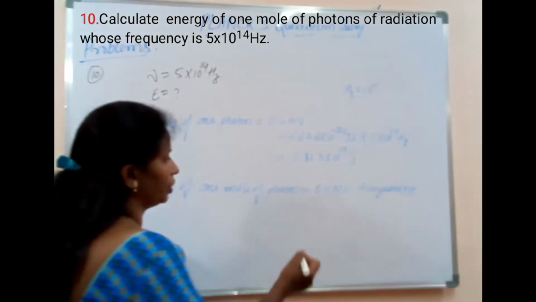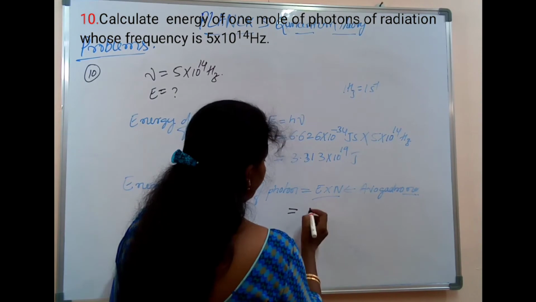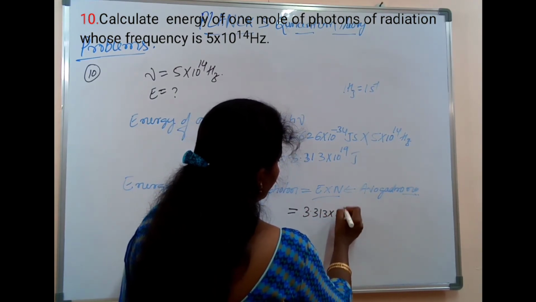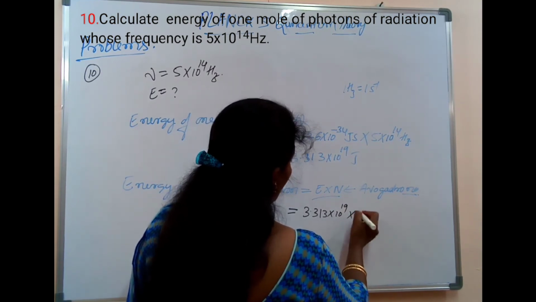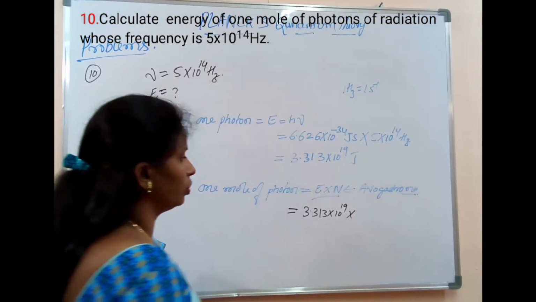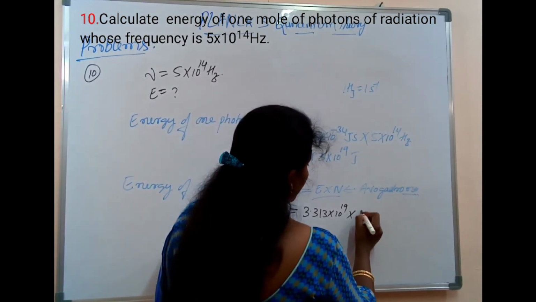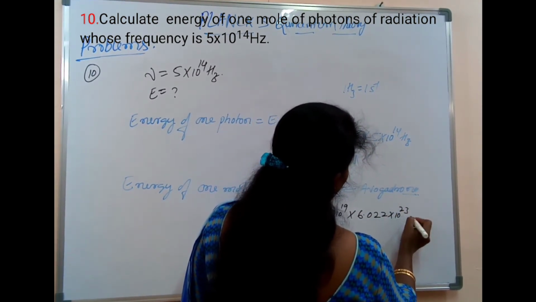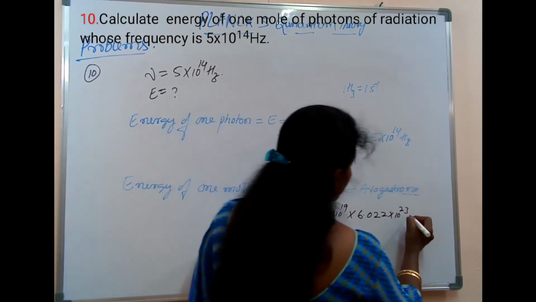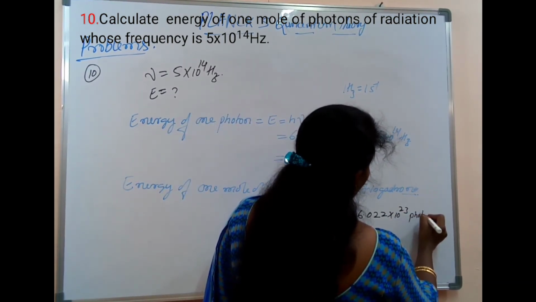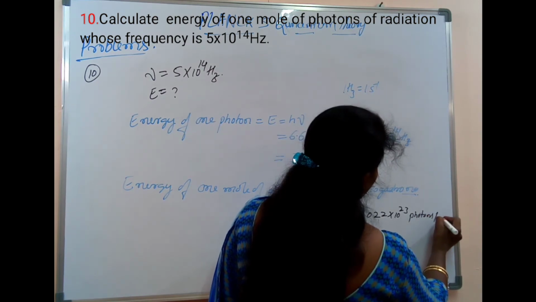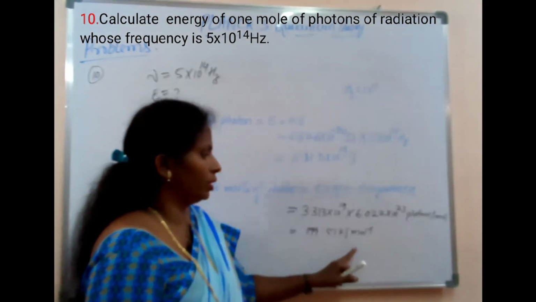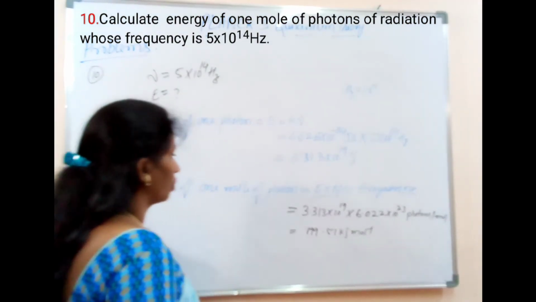So here energy of 1 photon we calculated is 3.313 into 10 to the power of minus 19, into Avogadro number N value, that will be equal to 6.022 into 10 to the power of 23 number of photons per mole. Then this comes to 199.51 kilojoule per mole.